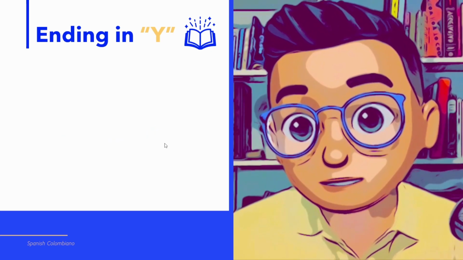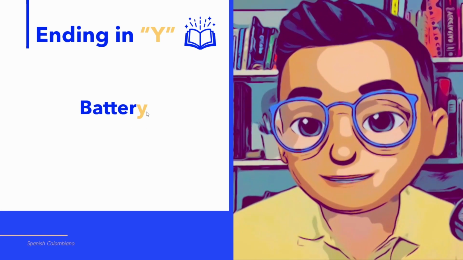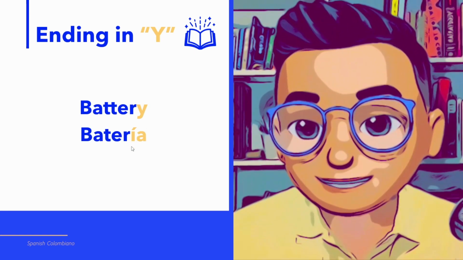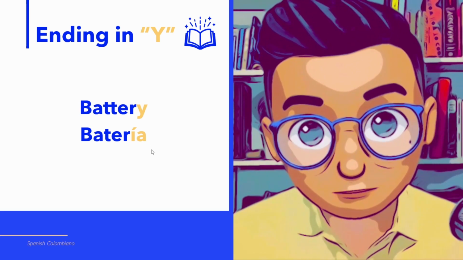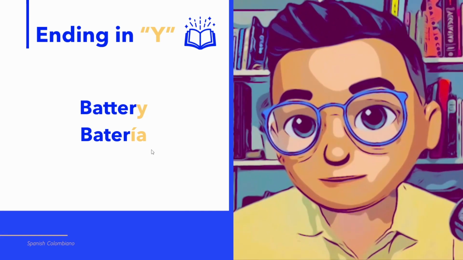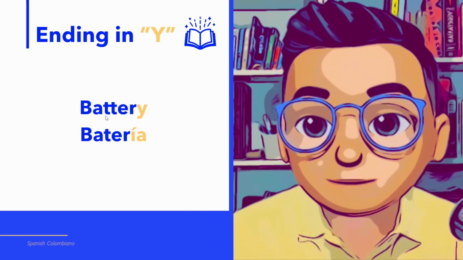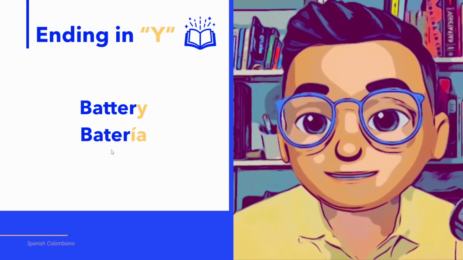Let's see another example with the word battery. Battery ends in Y, and if we change Y for IA, battery becomes batería. Batería. Pretty good. Here the spelling changed a little bit too. Instead of having two T in battery, we have just one T in batería.